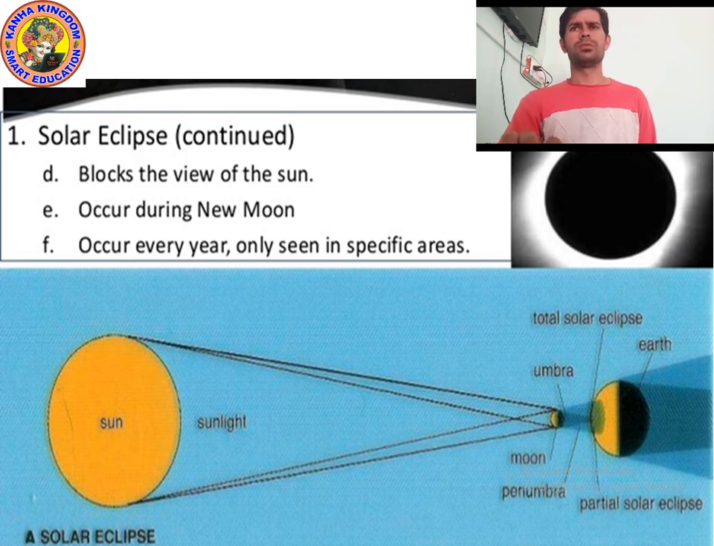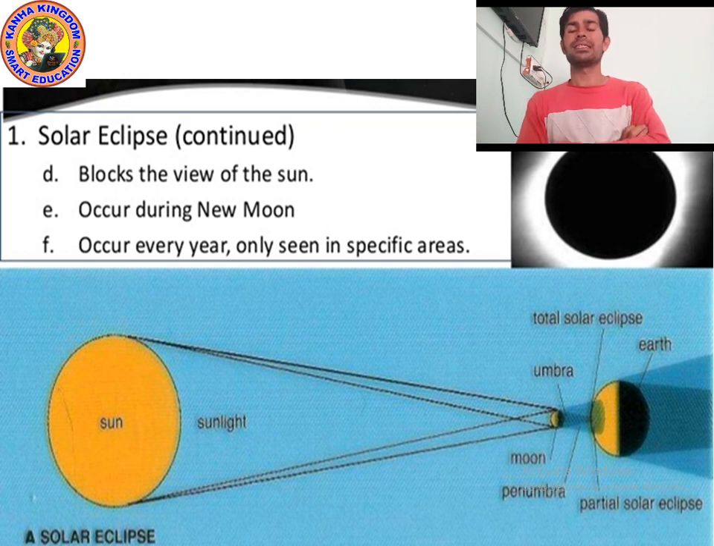You can see in the picture the sun, moon and earth. I think the moon is very small in the picture so you cannot see it, but the sun and earth you can see clearly. Where is the moon? The moon is between sun and earth. The sunlight is falling on the moon, and after falling it is reflecting.